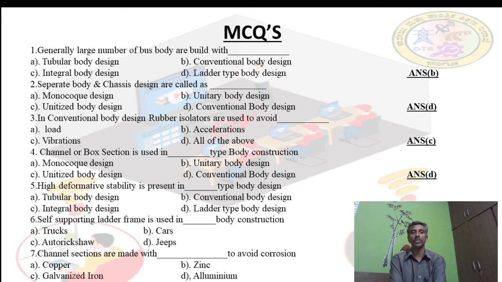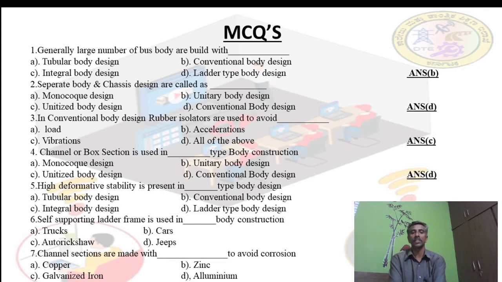Next, the fifth MCQ: high deformative stability is present in what? That means whenever an accident occurs, see, while explaining the ladder type of design, we told that the ladder type of design is there. That is the answer. Next, self-supporting ladder frame is used in heavy vehicles. Heavy means trucks. Cars, auto rickshaws and jeeps are the smaller vehicles. So self-supporting ladder frame is used in trucks is the correct answer. That is answer A.